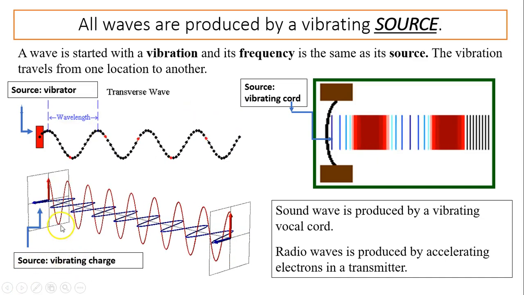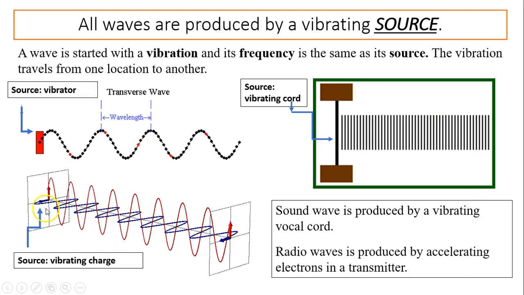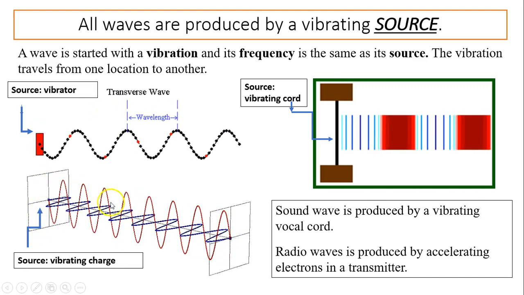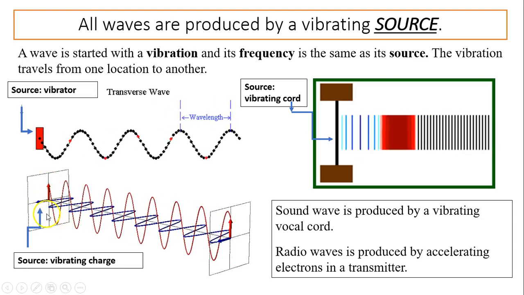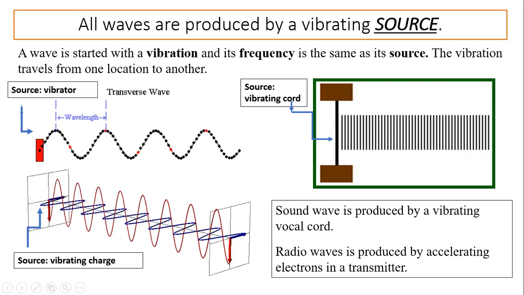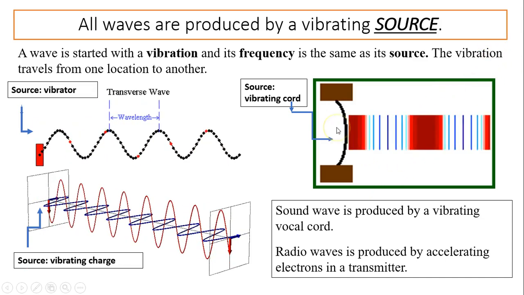Over here, electromagnetic waves are produced by a vibrating charge. So this wave's frequency is the same as the frequency of the charge moving up and down. Here is a guitar string.